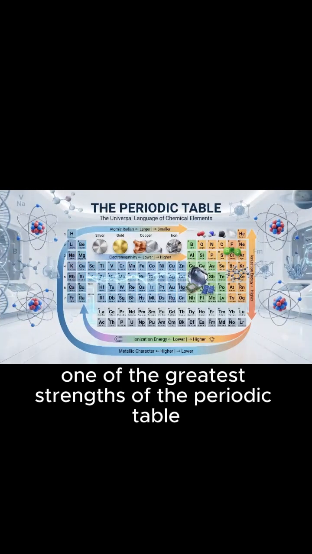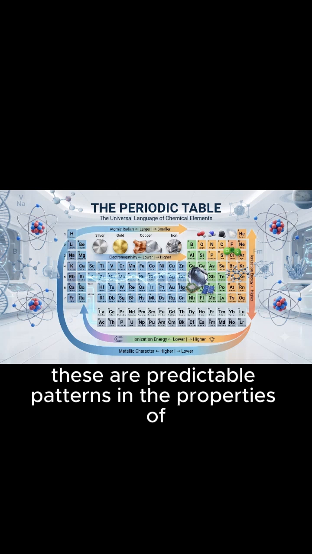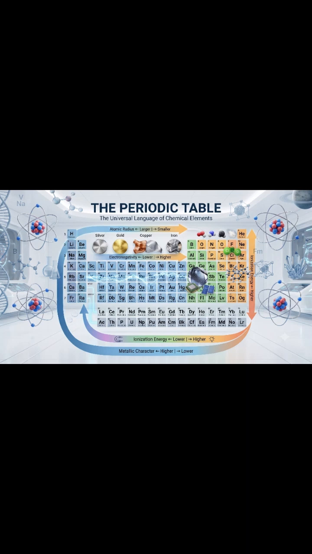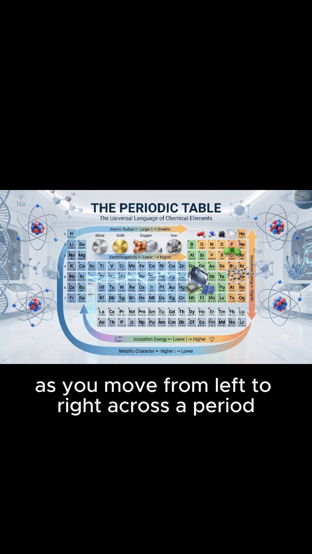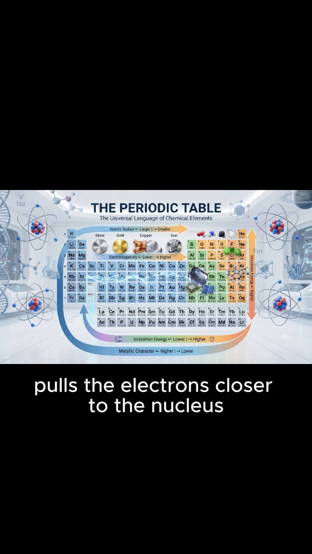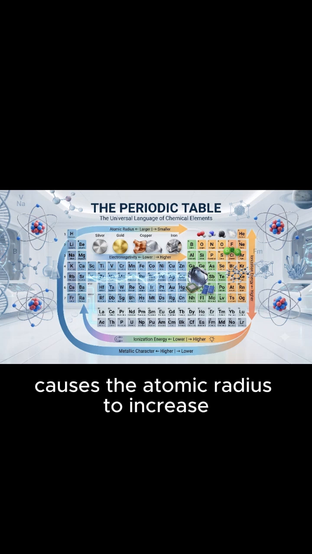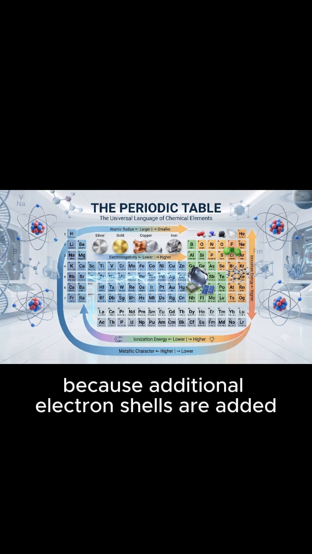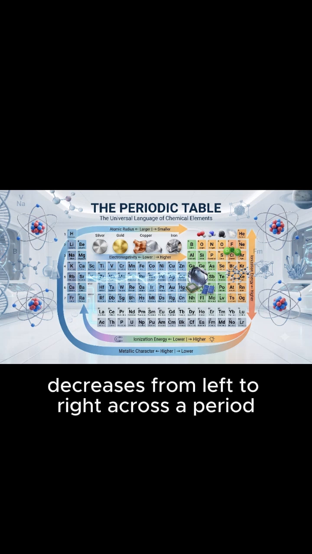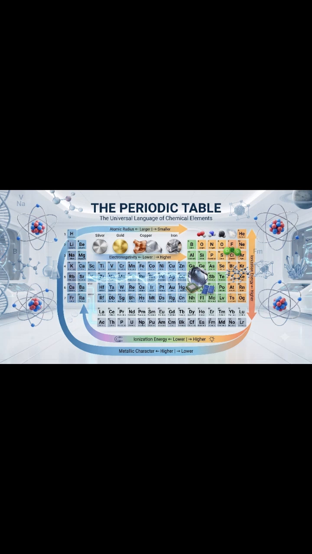One of the greatest strengths of the periodic table is its ability to reveal periodic trends. These are predictable patterns in the properties of elements as you move across periods or down groups. As you move from left to right across a period, the atomic radius generally decreases because the increasing nuclear charge pulls the electrons closer to the nucleus. In contrast, moving down a group causes the atomic radius to increase because additional electron shells are added, making the atoms larger. Metallic character decreases from left to right across a period, but increases as you move down a group.